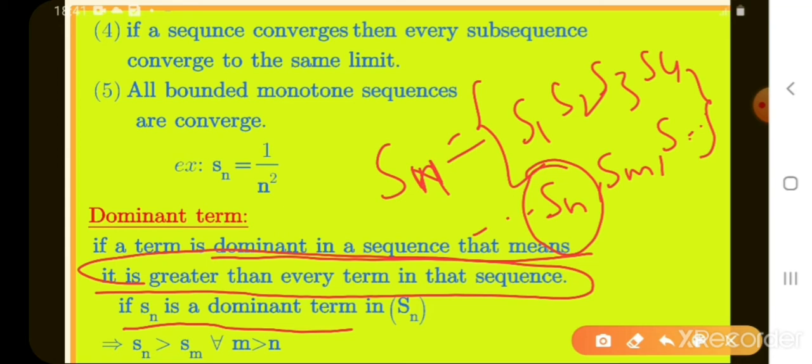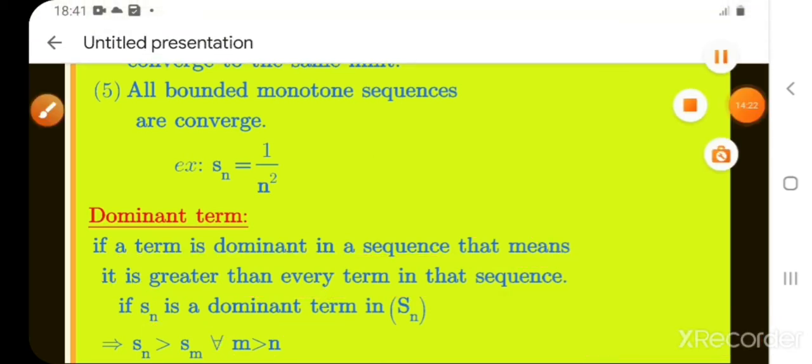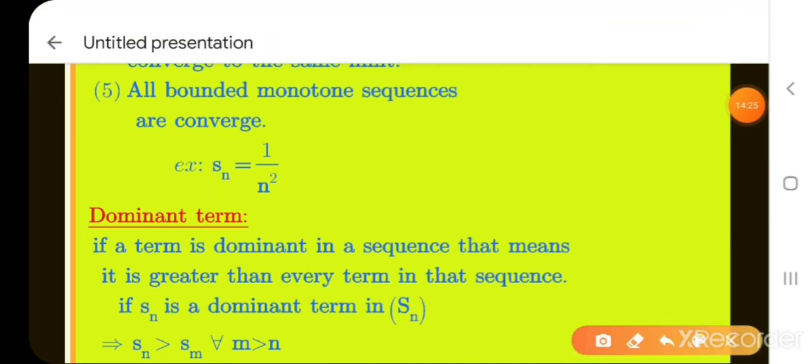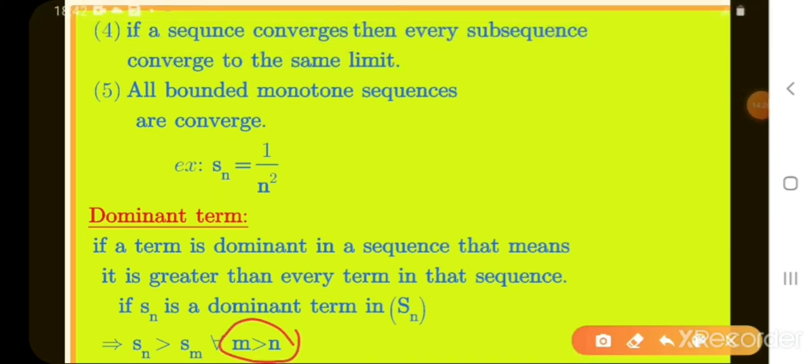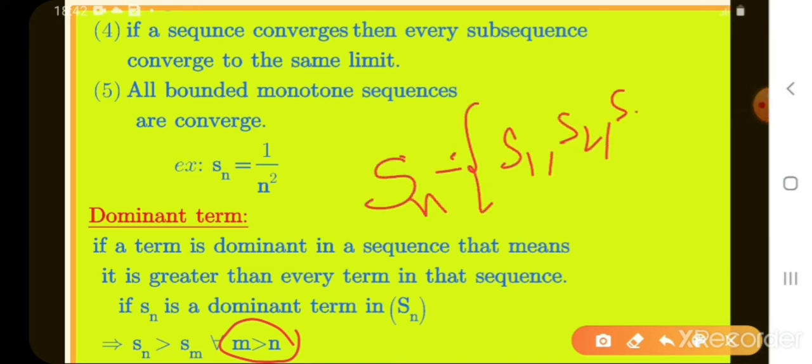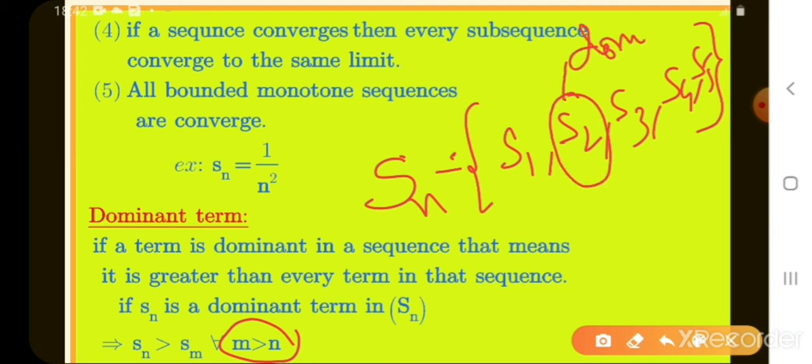We take m greater than n. What is the meaning of m greater than n? See here. The sequence Sn has the elements S1, S2, S3, S4, S5. Let S2 be the dominant term.